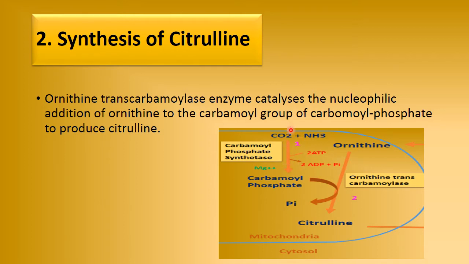Here 2 ATP are utilized, and one more thing: you know the structure of urea, it is NH2-CO-NH2. The CO comes from CO2, one NH2 comes from ammonia, and the second NH2 comes from aspartic acid, which we will see in the next reaction.